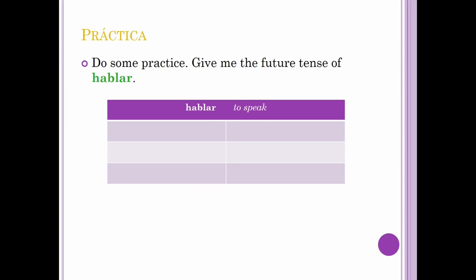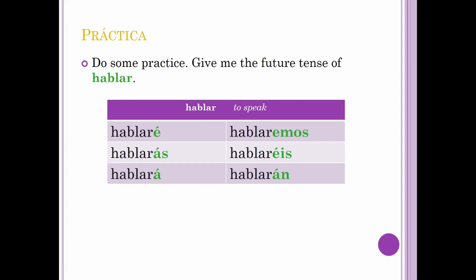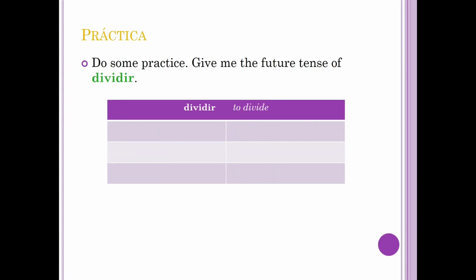Now your turn. If you need to pause, go ahead and do that and try and write the verb hablar in the future. Now let's look at the endings. Hablaré, hablarás, hablará, hablaremos, hablaréis, hablarán.